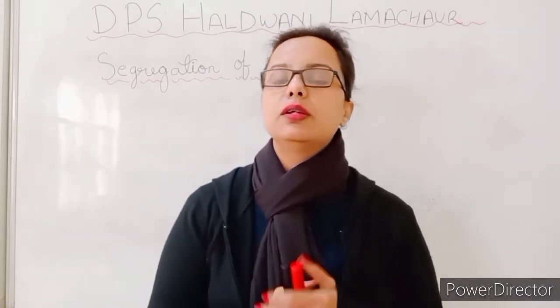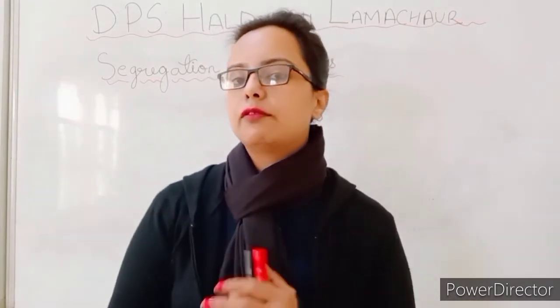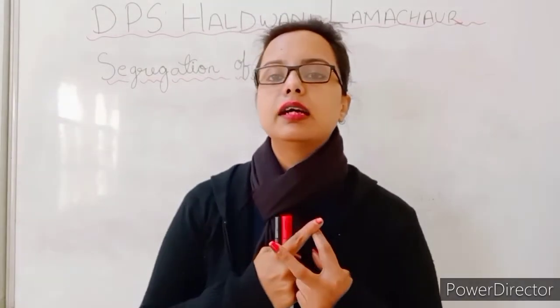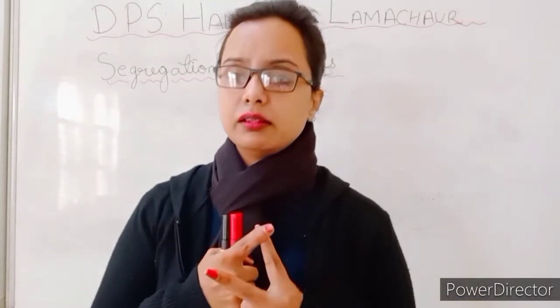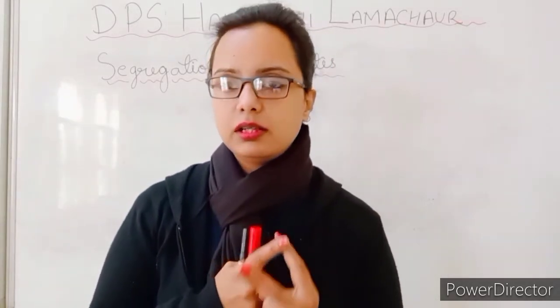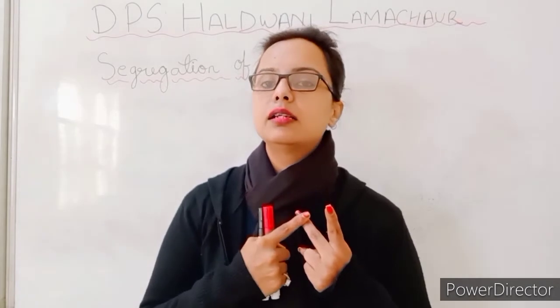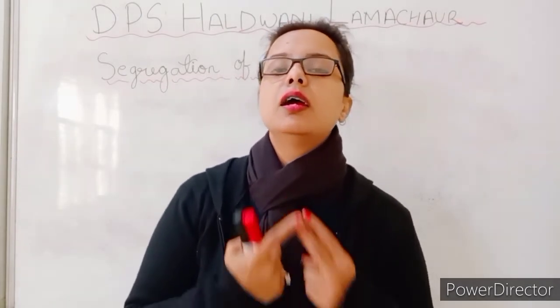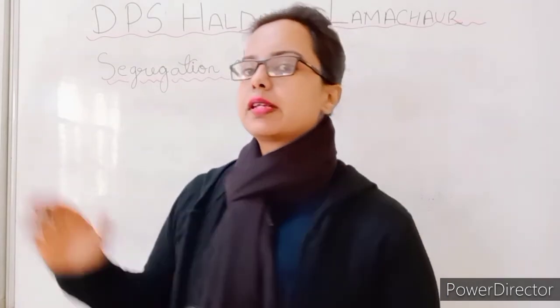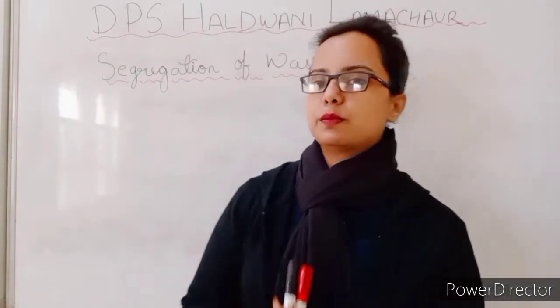For example, we can use two colors of bins, as I have told you in the first video also. The first is the green dustbin, in which we collect biodegradable waste, and the blue dustbin, in which we collect non-biodegradable waste. Okay, so this is the segregation of waste products.